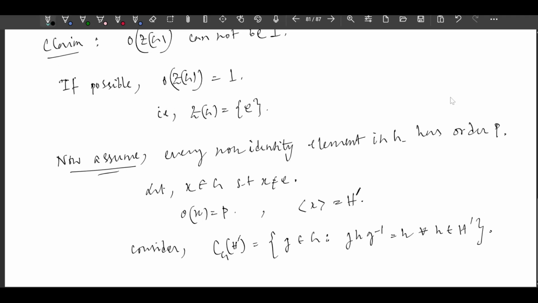Now observe that this element x already belongs to H'. I consider the centralizer of H' in G. So x belongs to the centralizer of H' in G, right.